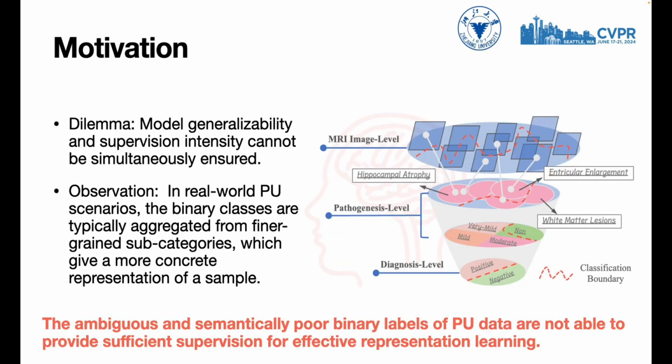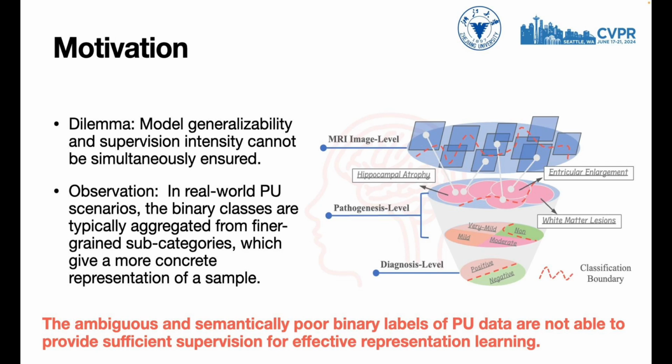From the analysis above, we can see that, while most previous studies focus on straightforward label disambiguation, there is always a dilemma where model generalizability and supervision intensity cannot be simultaneously ensured. This limitation has caused PU learning nowadays to lag behind fully supervised counterparts.